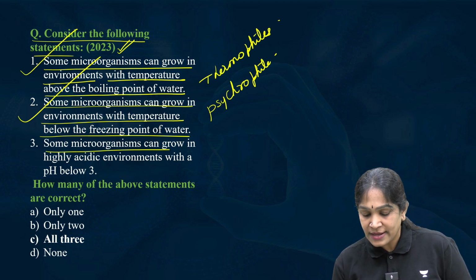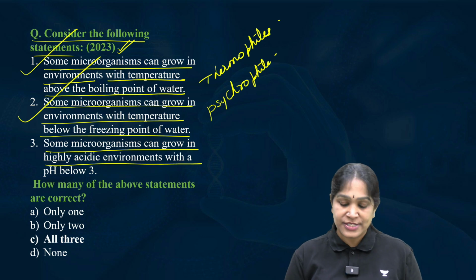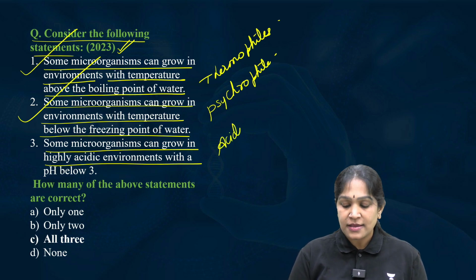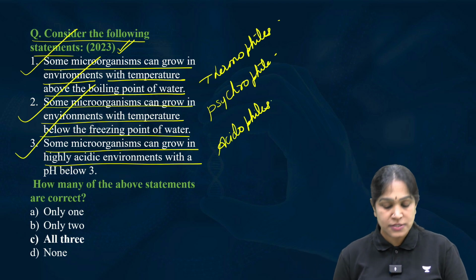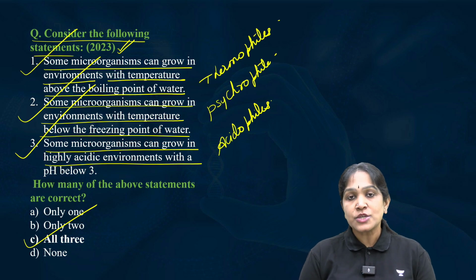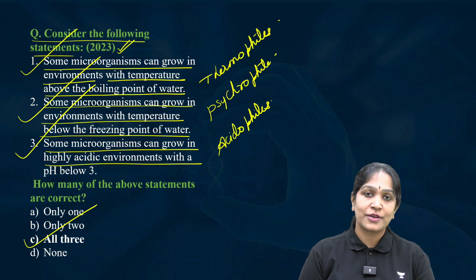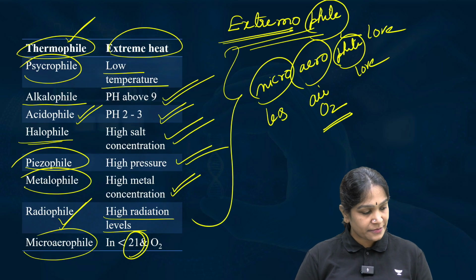Next, some microorganisms can grow in highly acidic environment below pH 3, acidophiles. Yes, we have acidophiles also. So this statement is also correct and the right answer is all the three. Such questions can be asked from the microorganisms, so I just thought of adding this particular information.